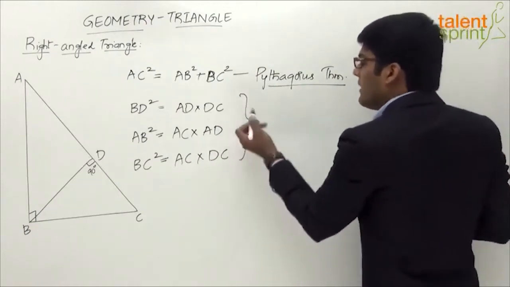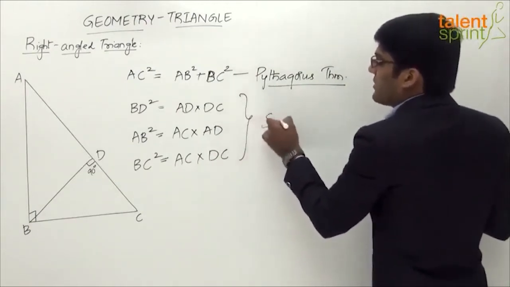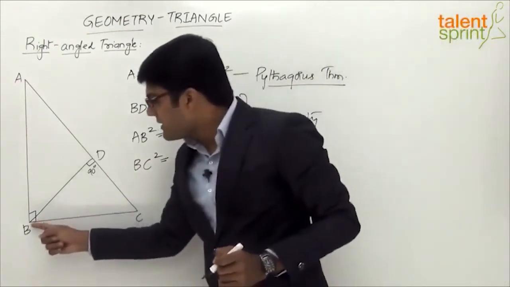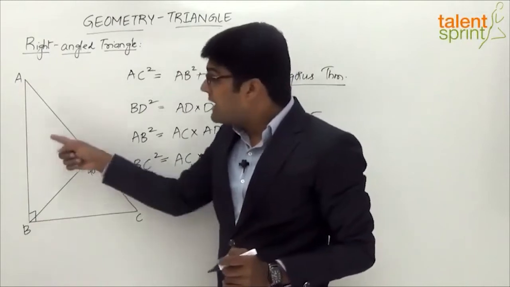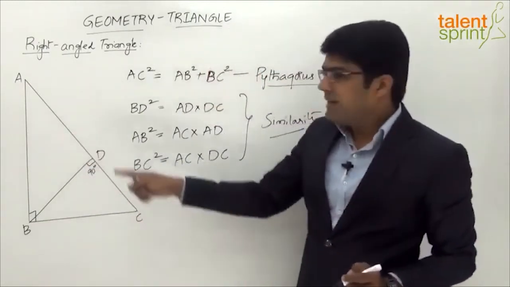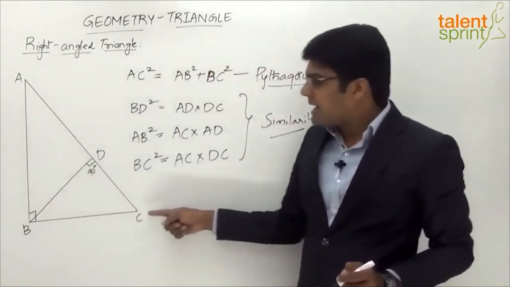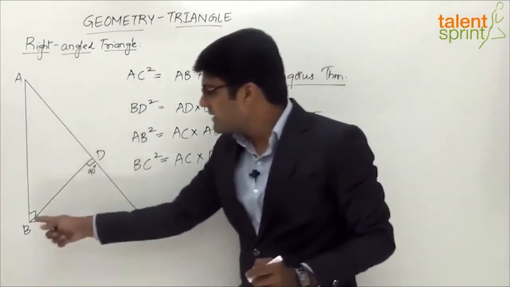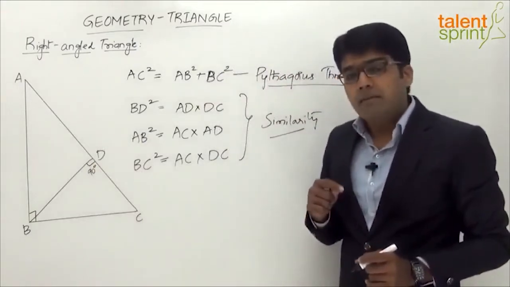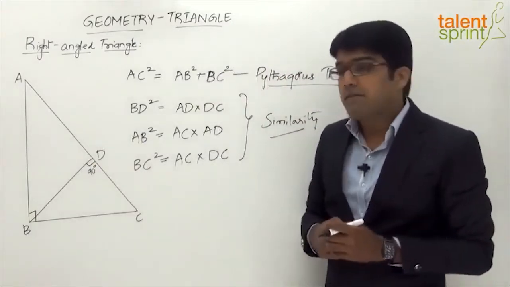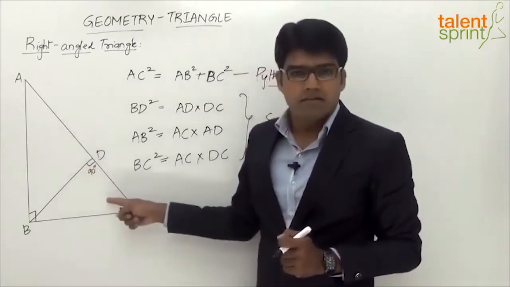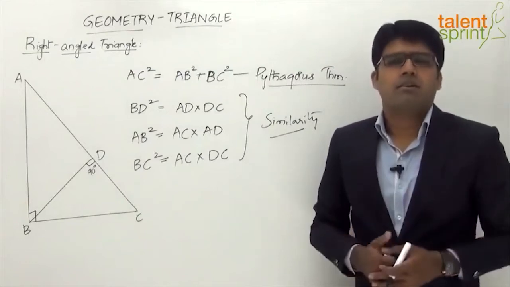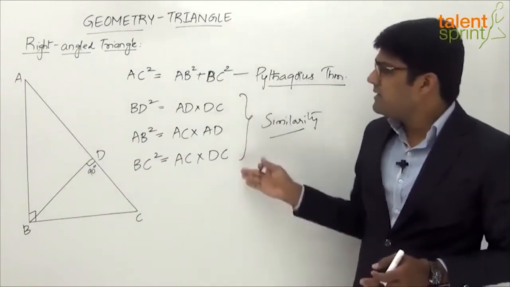And let me tell you, all these are derived using the concept of similarity. If you observe, when we draw a perpendicular from the vertex B to the opposite side AC, we get two triangles within the larger triangle, right? So the original triangle here is ABC, but after drawing this perpendicular we have got two smaller triangles. The first one is ABD and the second one is BDC. And when we look at the properties of similarity, we'll find that these two triangles are similar, right? These two triangles here are similar triangles, and based on concepts of similarity, we can derive these points here.